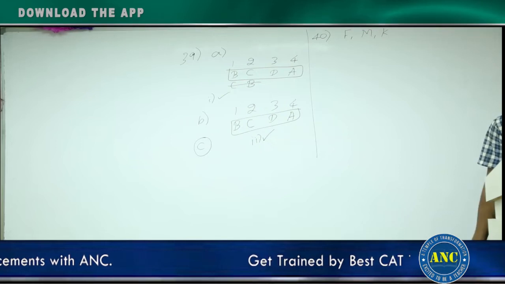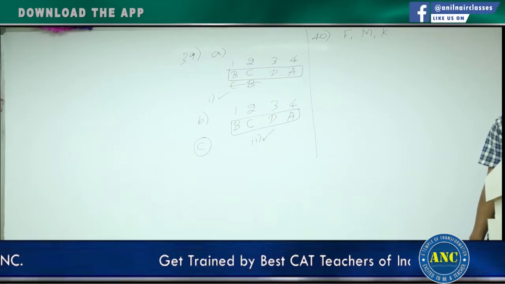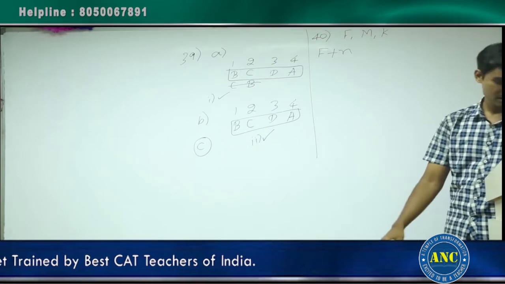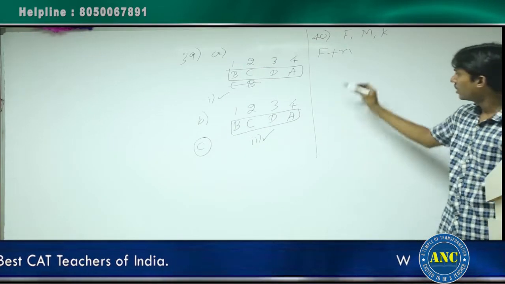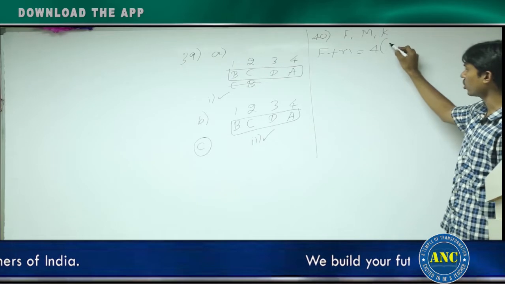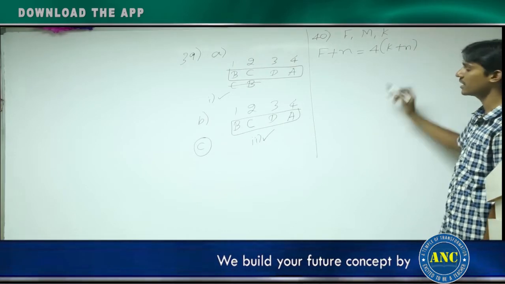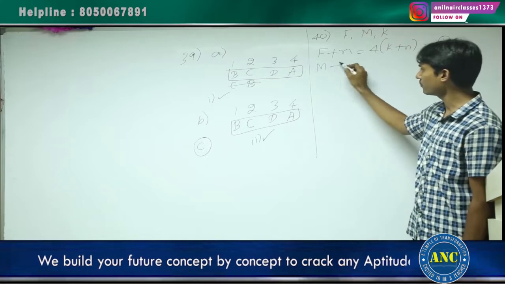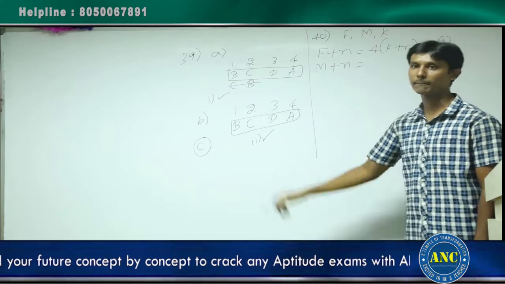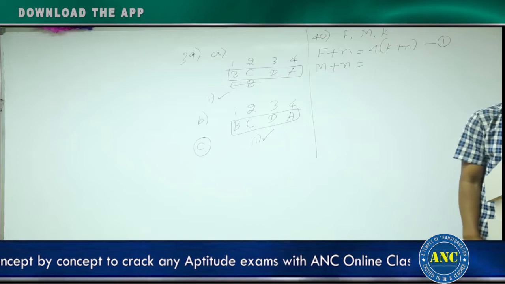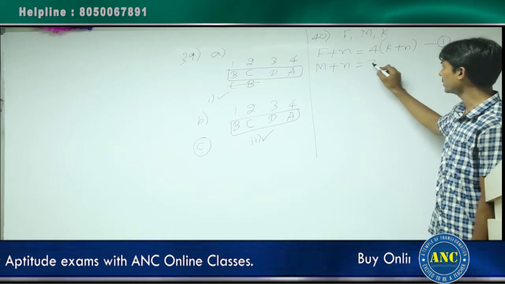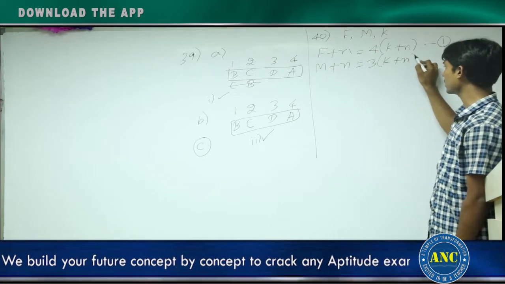If you read the first statement, father says, after n years, father will be F plus n. My age, F plus n, will be 4 times the age of my kid. Kid after n years will be K plus n. This is the first equation. Mother says, after n years, mother will be M plus n. My age will be 3 times the age of my kid, 3 into K plus n.